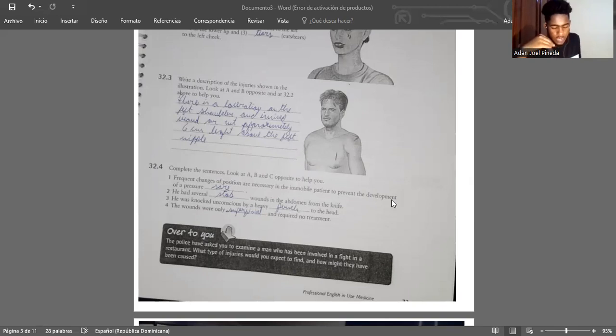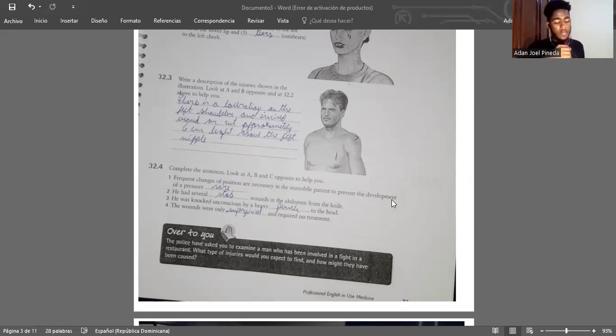32.4. Complete the sentences. Look at A, B, and C opposite to help you. 1. Sharp. 2. Stab. 3. Punch. 4. Superficial.